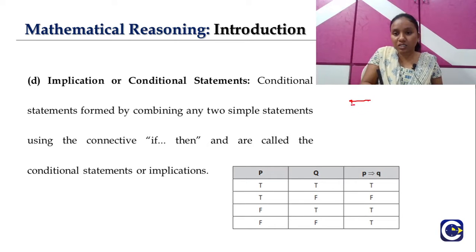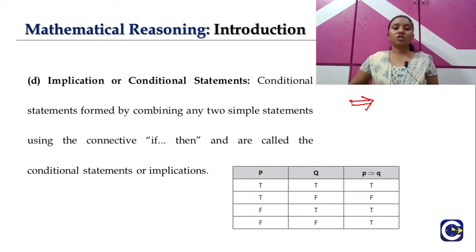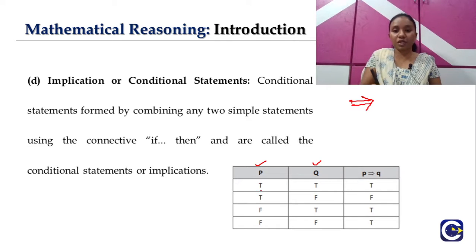So the symbol will be the implication. Let's consider a statement P first and a statement Q. What will be the truth table for these two statements P and Q? We have to write all the possible combinations here, which will be true true, true false, false true, false false, right? Now after using the connective, the compound statement formed here is P implies Q, that means "if then." So here true and true, both are true, P implies Q will be true.